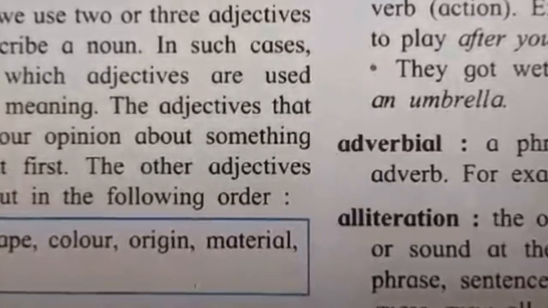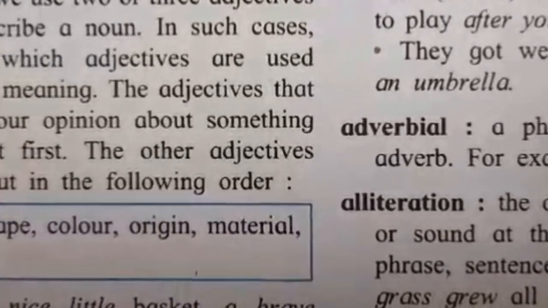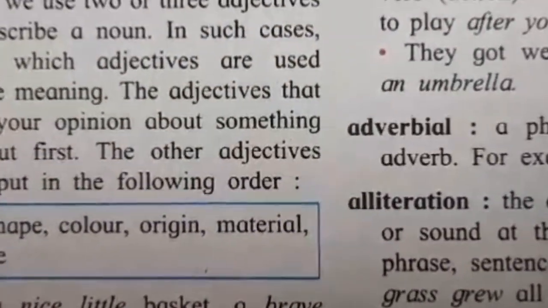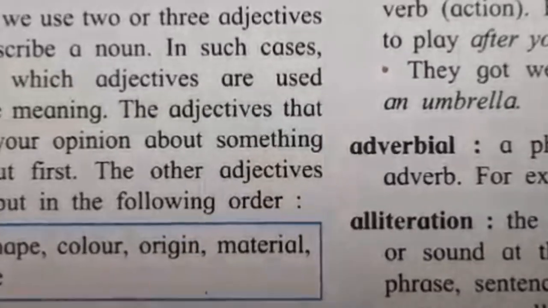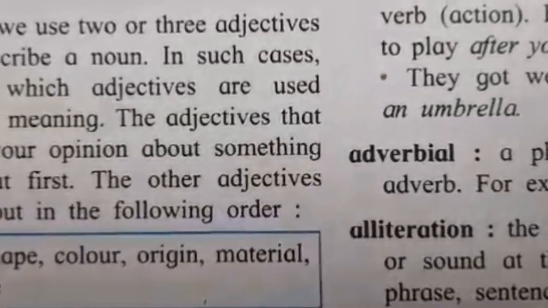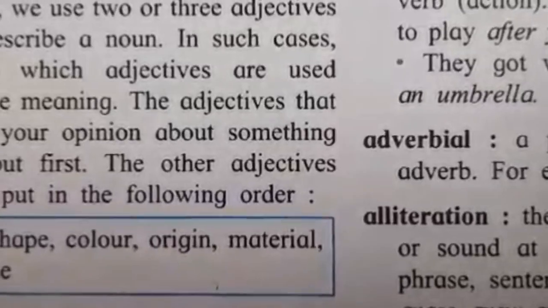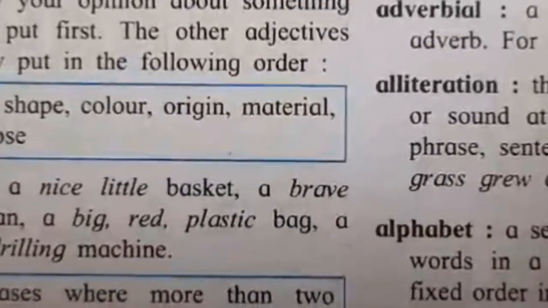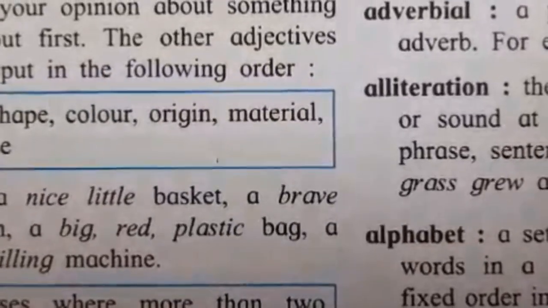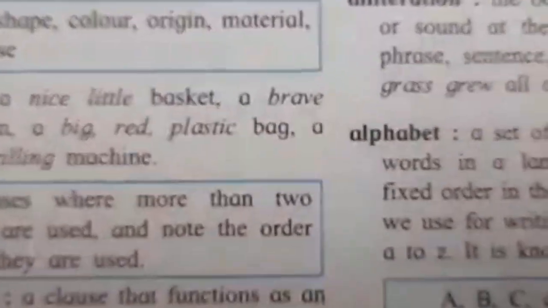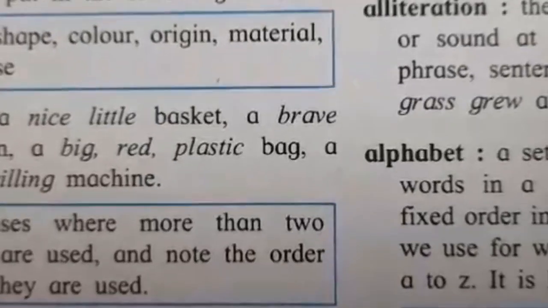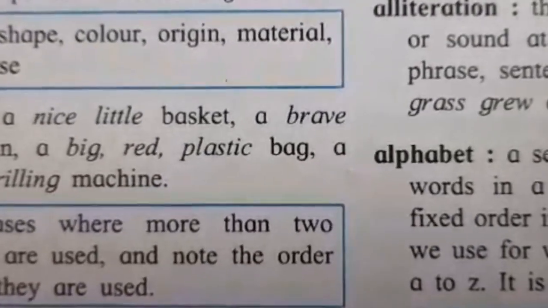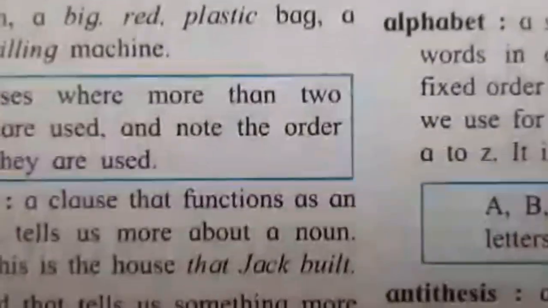Sometimes we use 2 or 3 adjectives together to describe a noun. In such cases, the order in which adjectives are used depends on the meaning. The adjectives that express or show your opinion about something are usually put first. The other adjectives are normally put in the following order: size, age, shape, color, origin, material, use or purpose. For example, a nice little basket, a brave young woman, a big red plastic bag, a noisy old drilling machine.